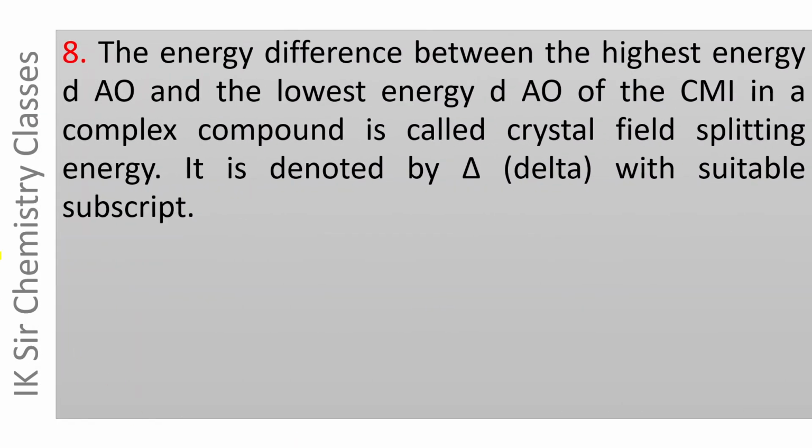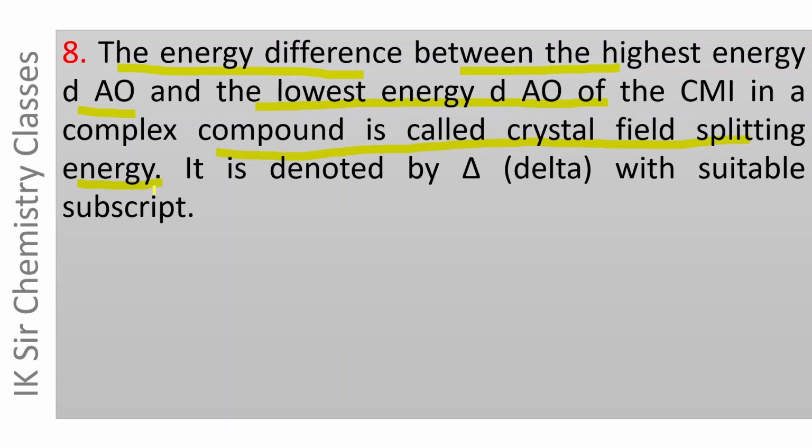And the eighth assumption is that the energy difference between the highest energy d atomic orbital and the lowest energy d atomic orbital of the central metal ion in a complex compound is called crystal field splitting energy. Let us see it again.